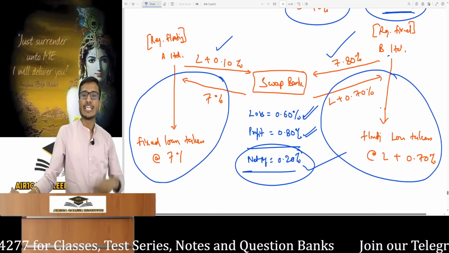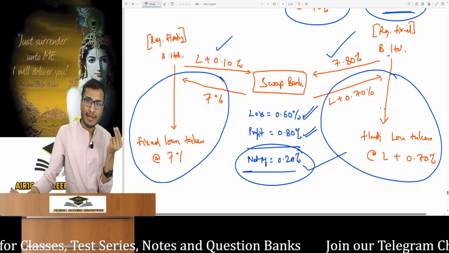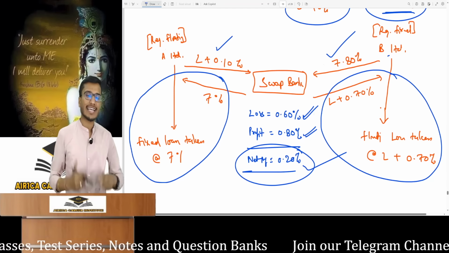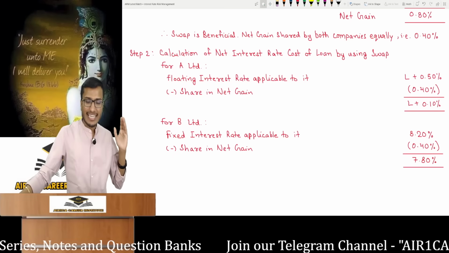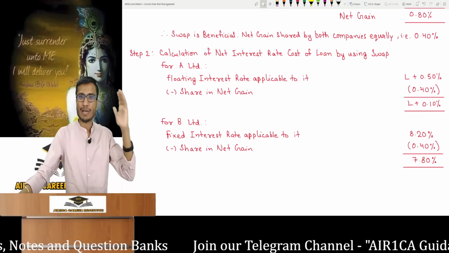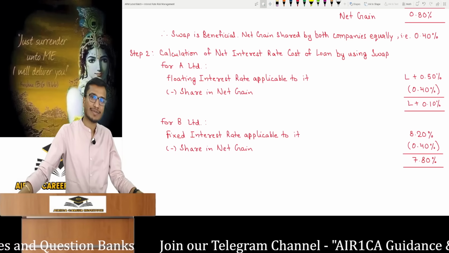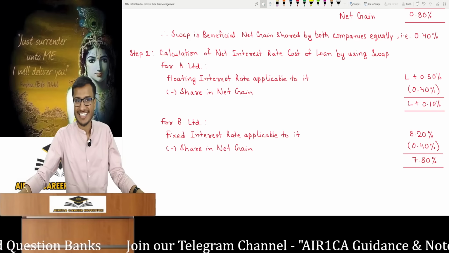So how do these rates come about? The rate that is applicable to us on which we need a loan, from that we remove our share in the net gain. Rest details will be in the next lecture. That's all there was in this topic, and with this I have revised all the concepts of this entire interest rate risk management chapter for you in detail.